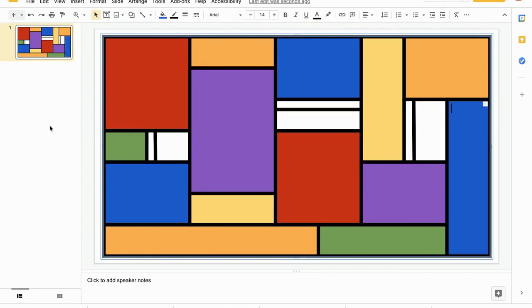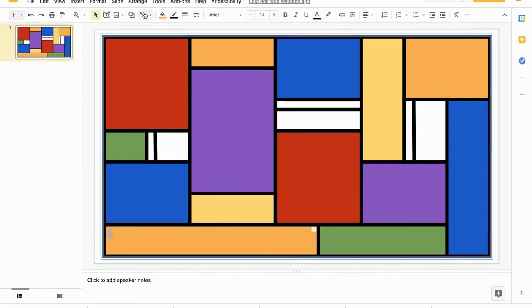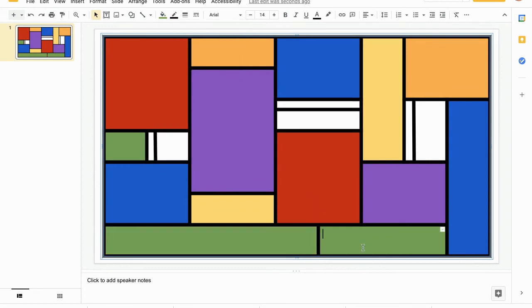Now, if you remember from the Mondrian film, the little video, you could leave a lot more of this white if you wanted to and add a lot more lines in here. But as we have that completed, now I'm not happy with the orange and the yellow next to each other. I feel like there's not enough contrast there. So I think I'm actually going to flip these. I'm going to make this one green, and I'm going to make this one orange.